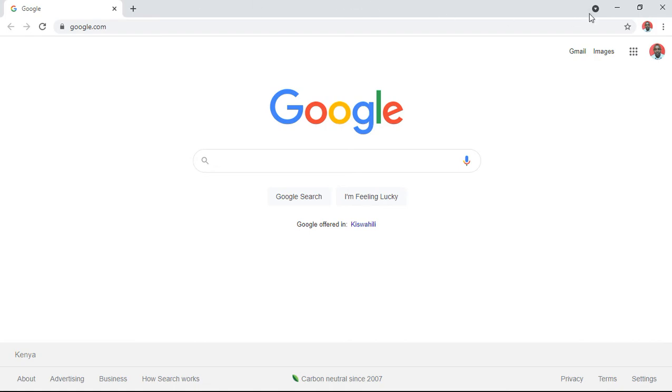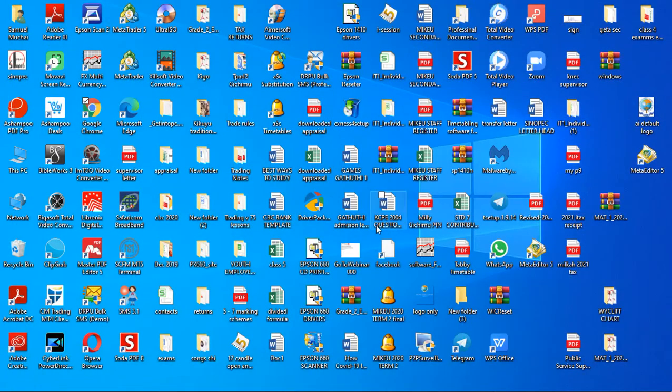So the first thing that you are supposed to do is to recognize the browser that you have, whether you are using Edge, that is for Microsoft, whether you are using Chrome, some others using Opera, there are some others that use Firefox and whatever. But in this case, I prefer using Google Chrome. So you open your browser.